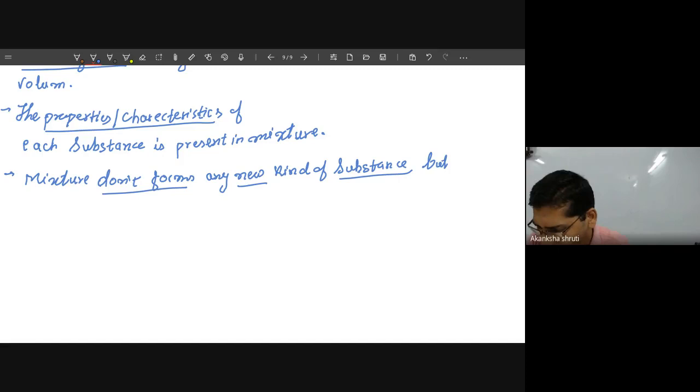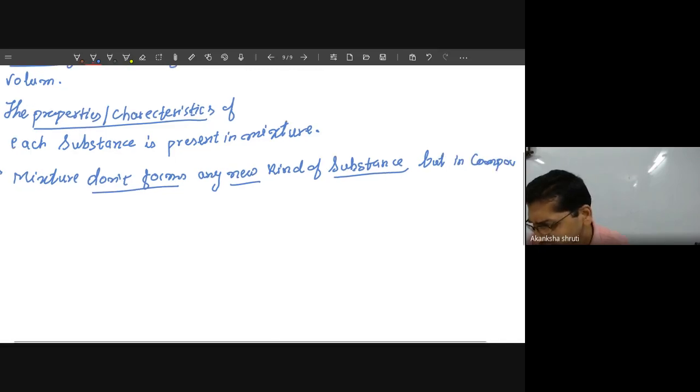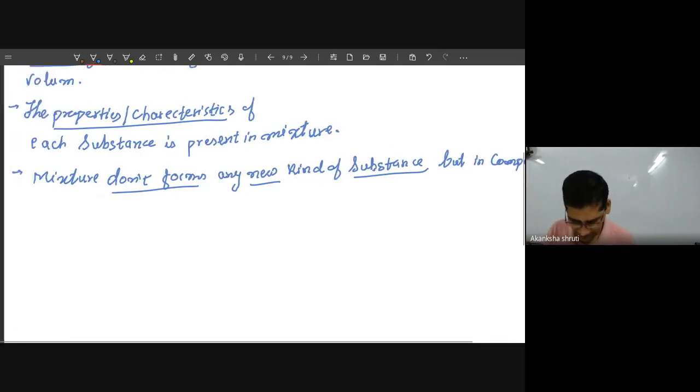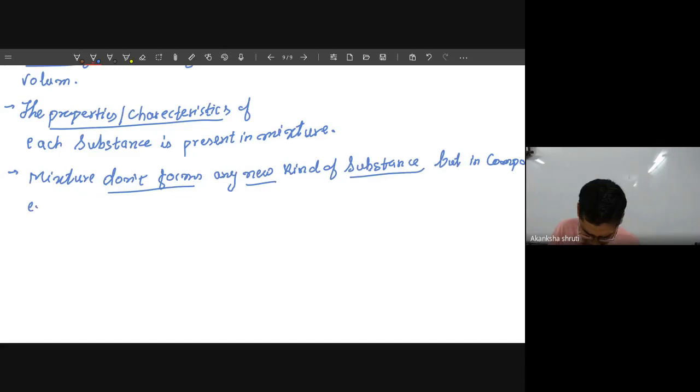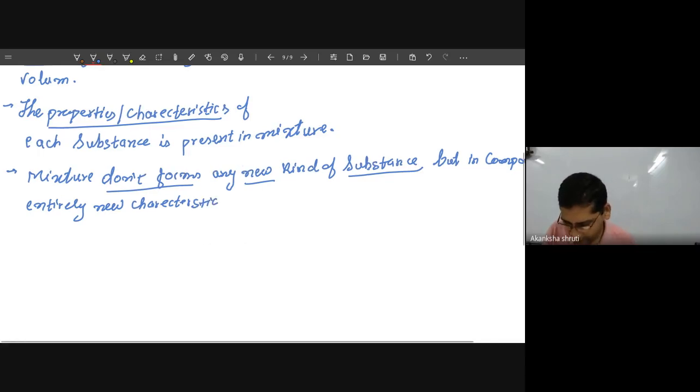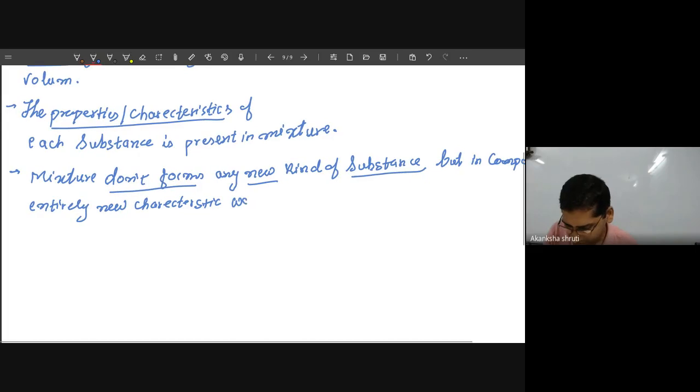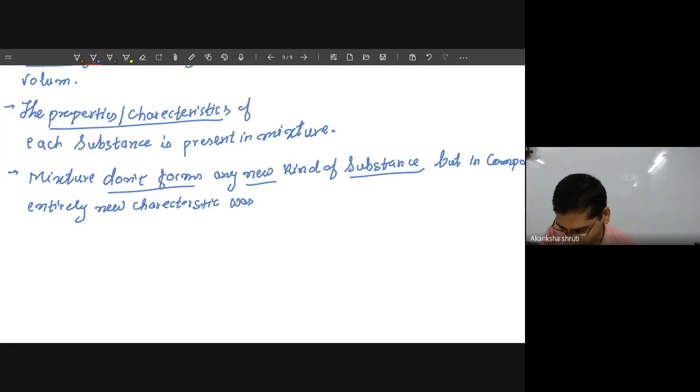In a compound, an entirely new characteristic was found or formed.